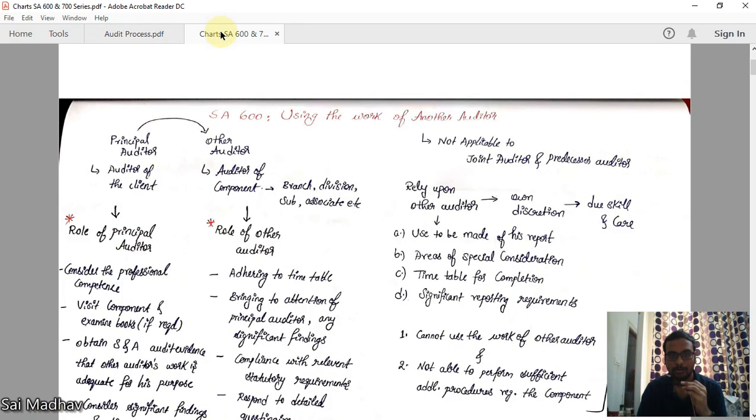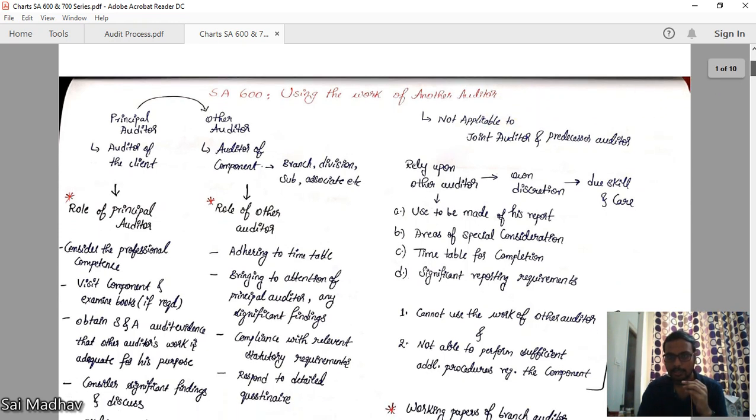Now we will start with SA 600. The title says using the work of another auditor. See, for example, you are auditing a public limited company. There are many subsidiaries. Now, it is not practicable for the auditor to go and audit each subsidiary or each division, etc. So there will be another auditor for that purpose.